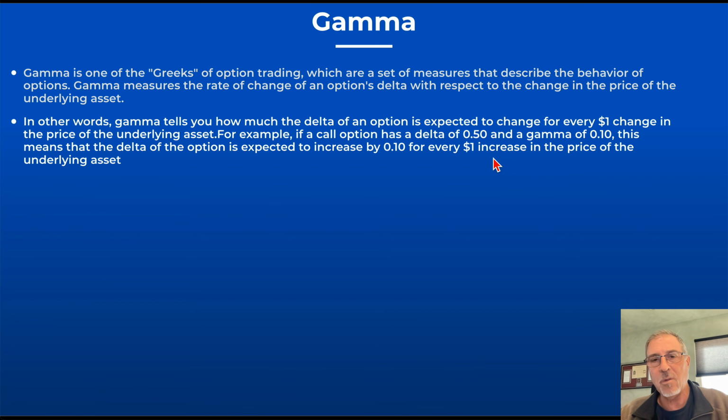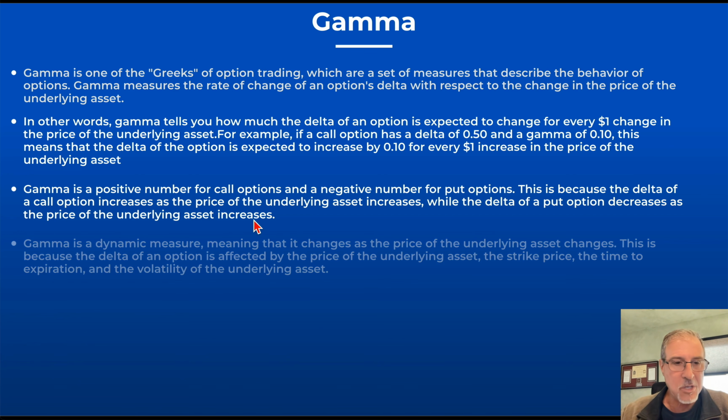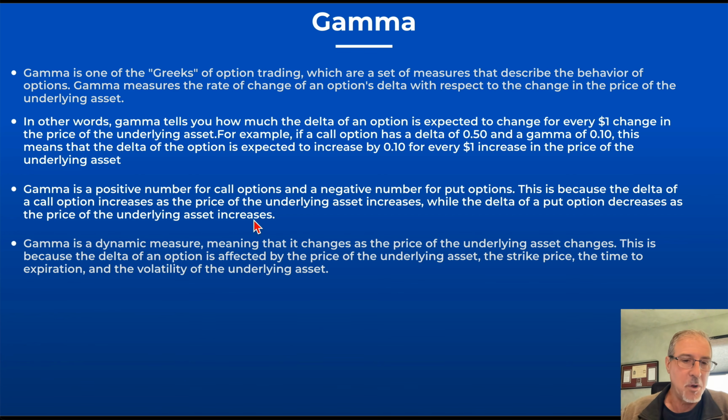I think when we get into the lab portion here using OptionStrat, it will become much clearer what all this means. It's a positive number for call options and a negative number for put options, and you can see the reasons there. The delta of the put option decreases as the price of the underlying asset increases. Again, I know kind of a lot of weird words here, but we'll see the diagrams in a moment.